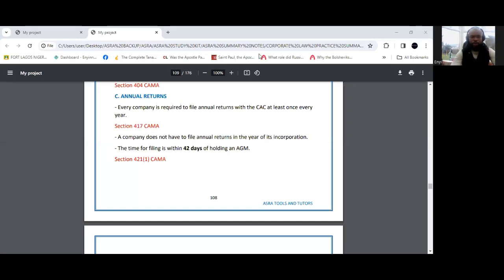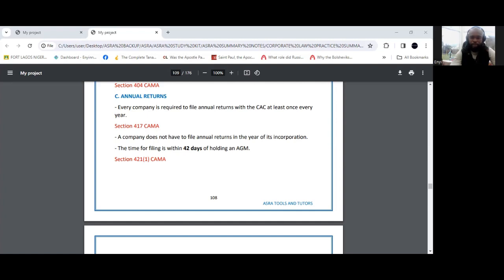Hello, so today we're going to be learning about the filing of annual returns by companies and the consequences of failing to file annual returns. Now, you see that annual returns are one of the filings that companies are required to make with the Corporate Affairs Commission, CAC. And this filing is expected to be done at least once in every year.